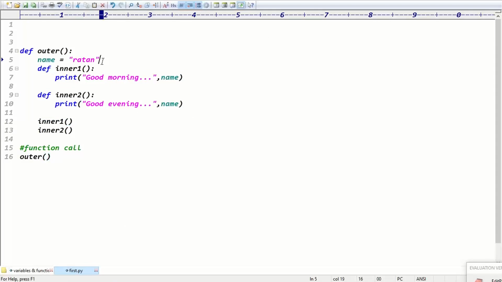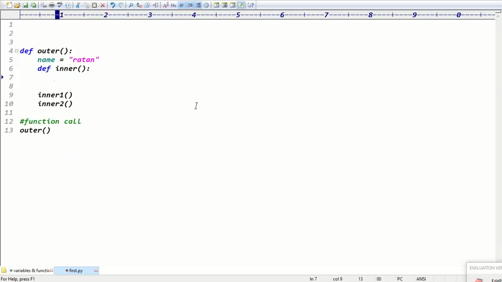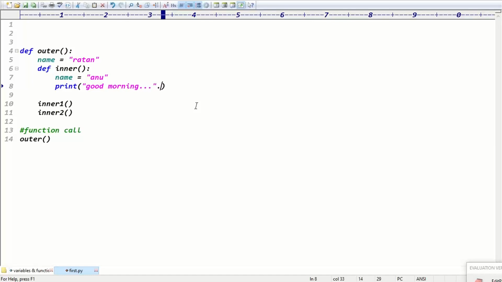Very good. And the next one, you can tell me one point here. The second case is clear. Good. If you go for the third case, the inner function also contains name equal to anu. I'm printing good morning, comma, and I'm printing the name variable here. Tell me, guys. I'm calling the inner function.